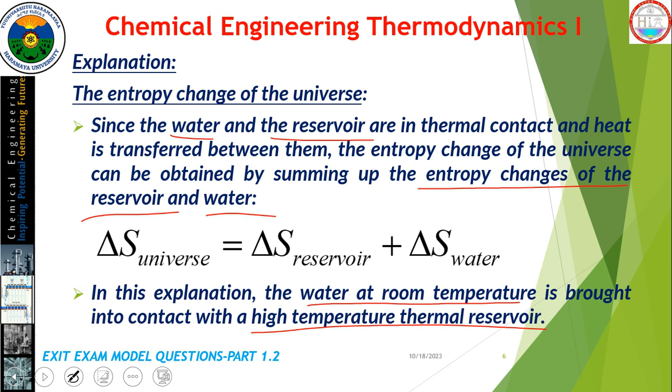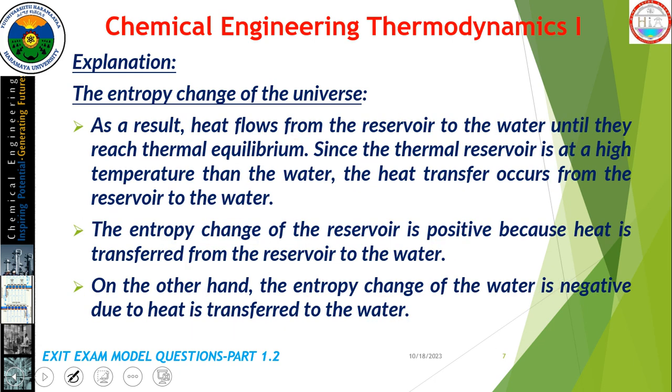That's why heat is transferred from the thermal reservoir into the water.